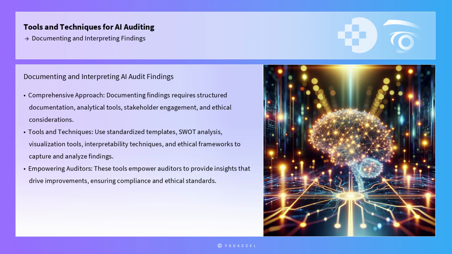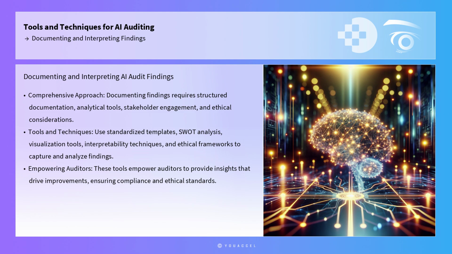In conclusion, documenting and interpreting findings in AI auditing requires a comprehensive approach that combines structured documentation, analytical tools, stakeholder engagement, and ethical considerations. By employing standardized templates, SWOT analysis, visualization tools, interpretability techniques, statistical analysis, and ethical frameworks, professionals can effectively capture, analyze, and communicate audit findings.